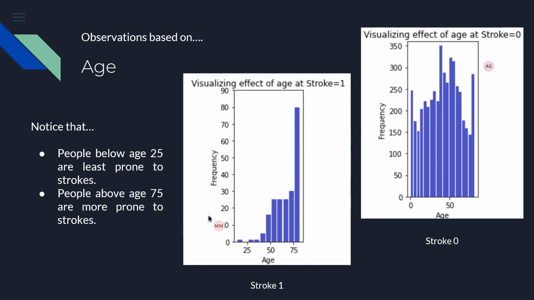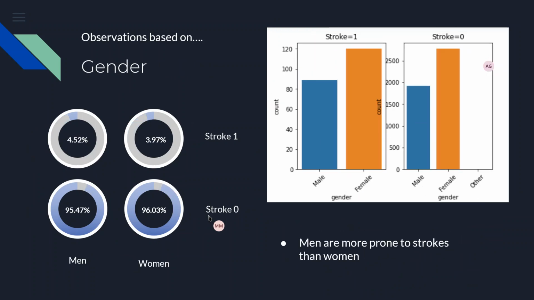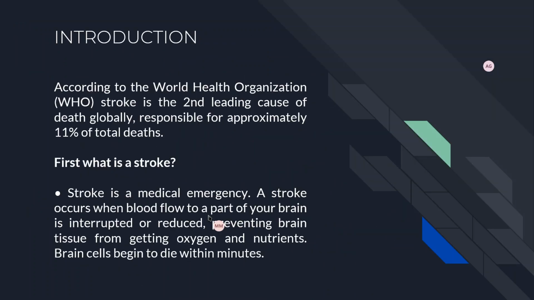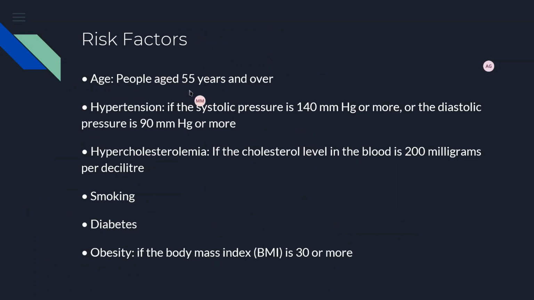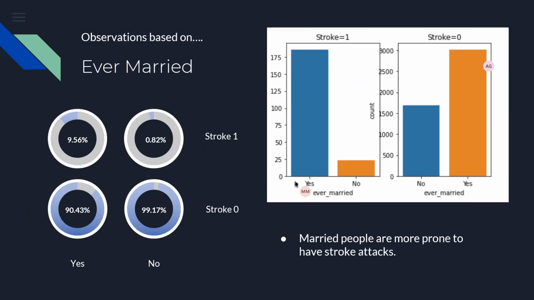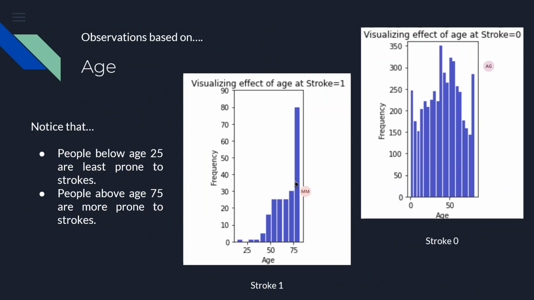It also fits with the hypothesis we took in the starting, that people aged 55 and above are more prone to stroke, and we can verify this hypothesis using this graph: people above 55 are more prone to stroke compared to those below 55.